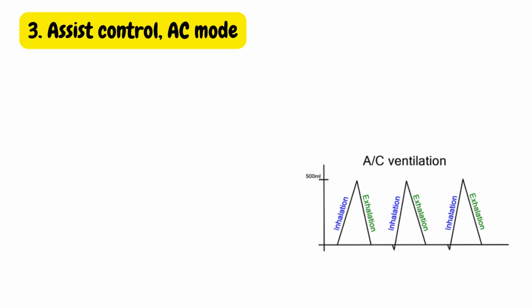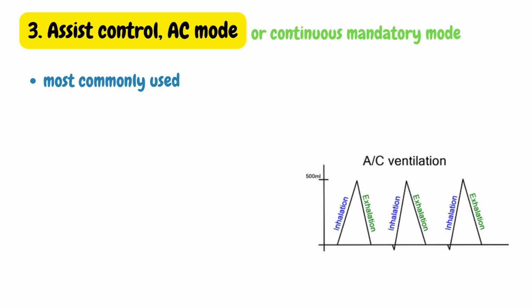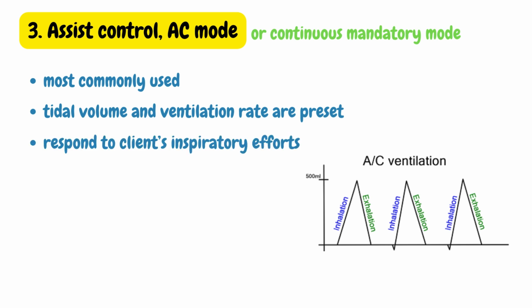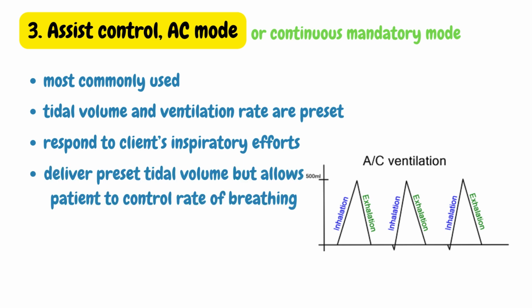Third is assist control, AC, or continuous mandatory ventilation, CMV. It is the most commonly used mode. Tidal volume and ventilator rate are preset on the ventilator. The ventilator takes over the work of breathing for the patient. The ventilator is programmed to respond to the patient's inspiratory effort if the patient does initiate a breath. The ventilator delivers the preset tidal volume when the patient initiates a breath, while allowing the patient to control the rate of breathing.